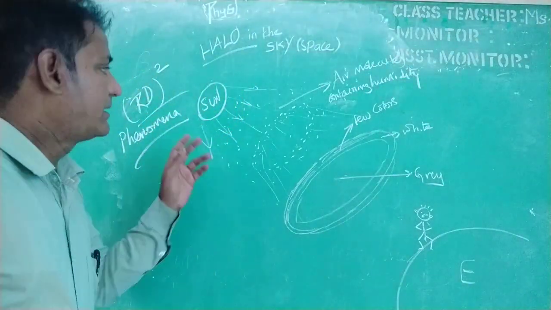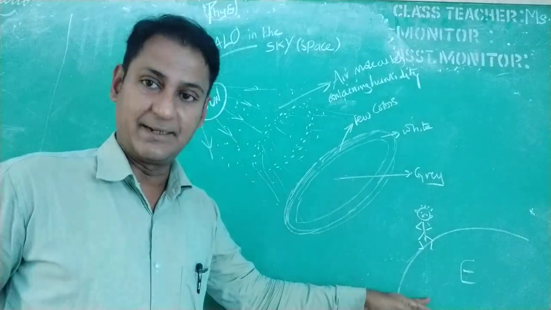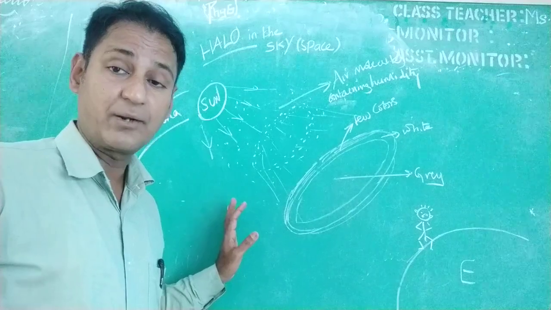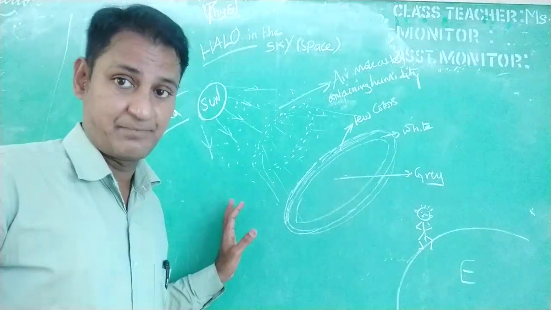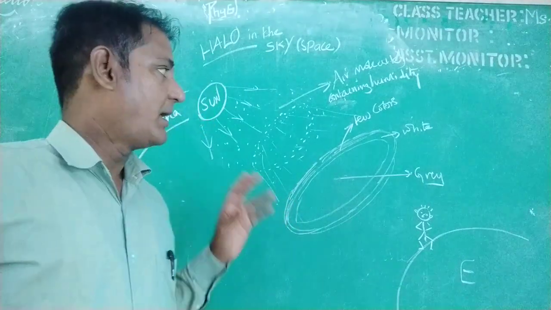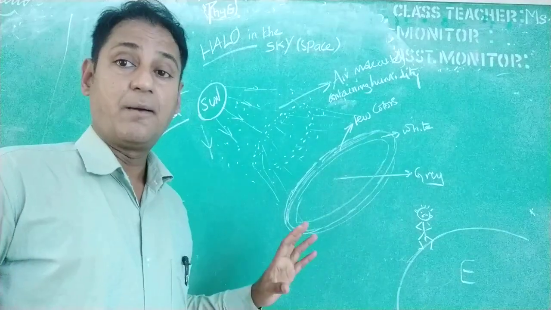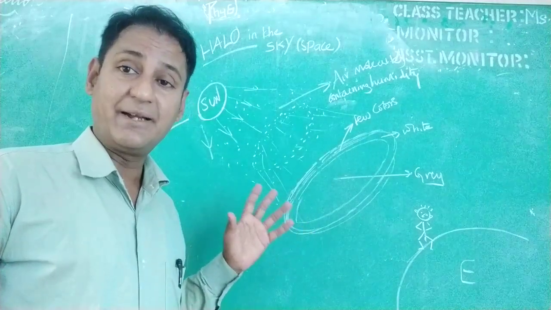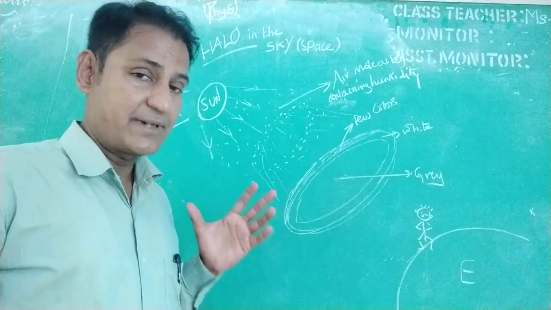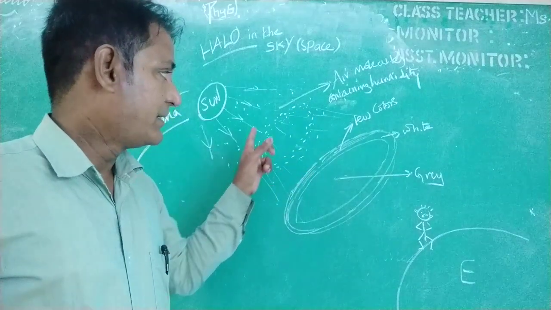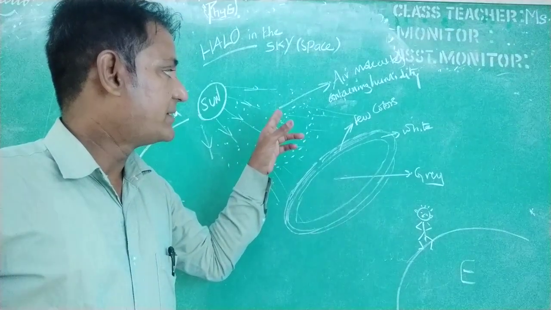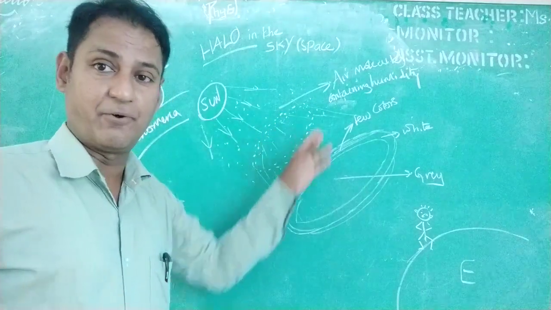See, we all know that between the sun and the Earth, there lies a region or atmosphere where we can see so many particles, gaseous particles or air particles or air molecules present, right? And these particles are randomly distributed in this region in all directions. Consider that in this region there are some particles which arrange themselves in a concentric circle form.